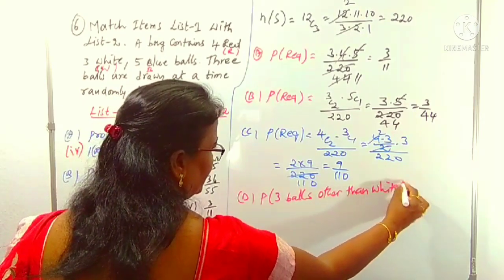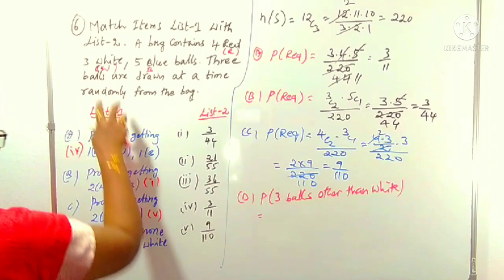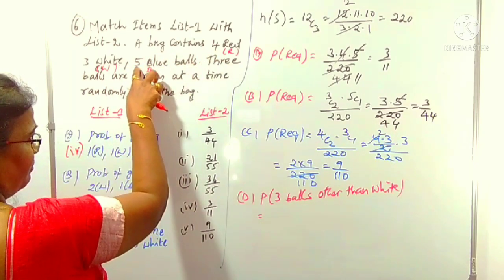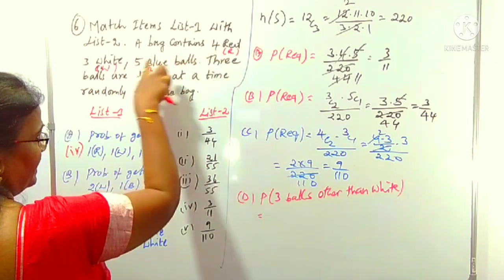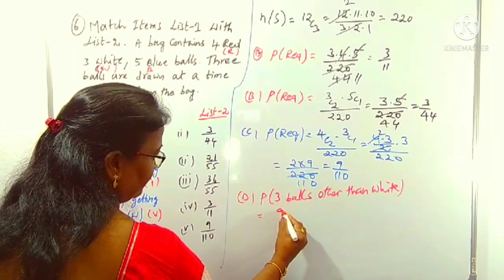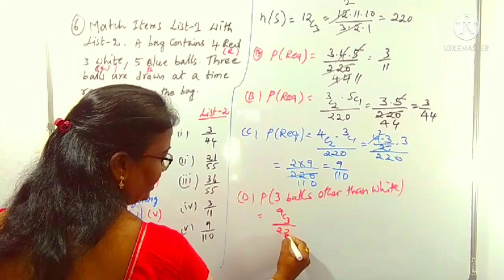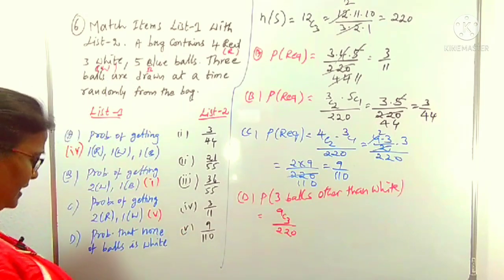Other than white, what are the remaining? Other than white, there are 4 red and 5 blue. 4 plus 5 is 9. From the 9, we have to choose 3. 9C3 divided by the total 220. Here, there is no condition about the red and blue.